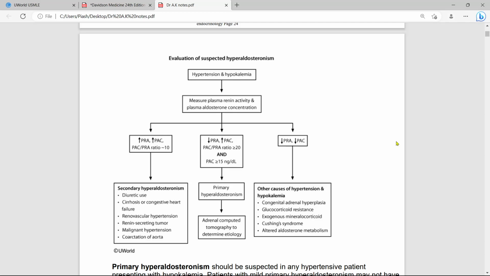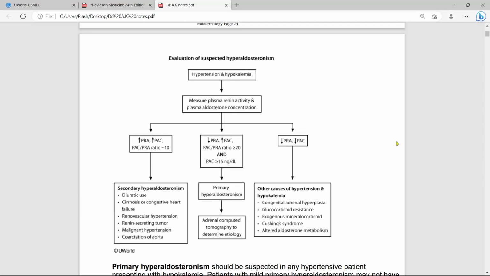And ARB, beta blocker, ACE inhibitors, vessel selective calcium channel blocker, and NSAID should be stopped more than 2 weeks before.